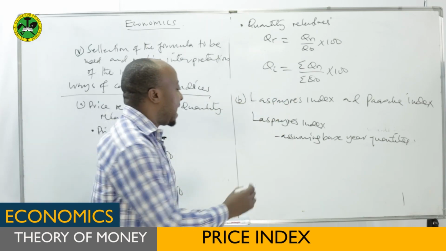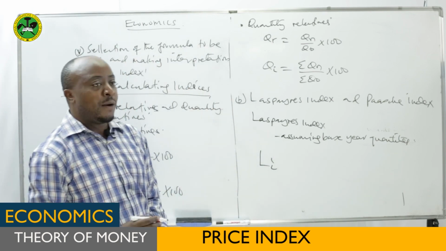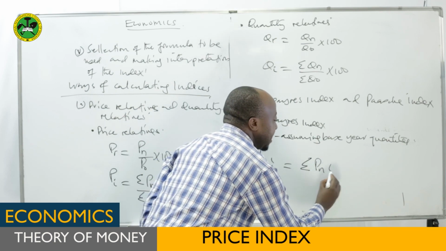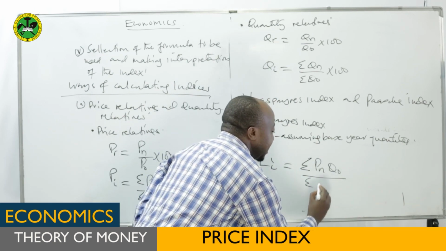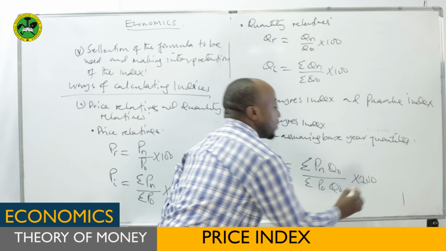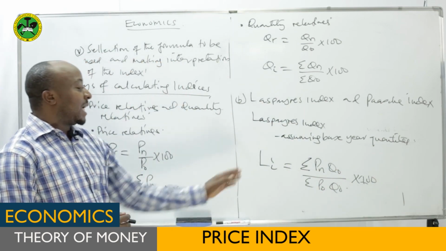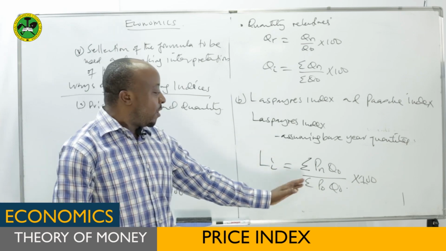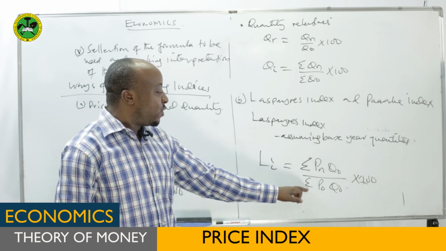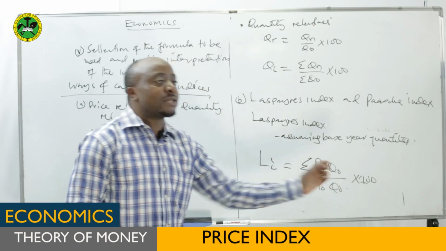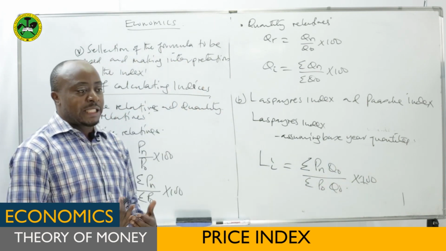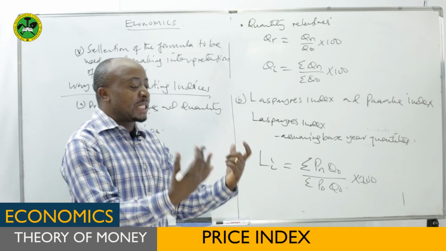For that case, you can say Laspeyres index, or index Laspeyres, will be equal to the summation of PNQO, you divide by the summation of POQO, then times 100. So this is where I want to calculate the price index by using the Laspeyres index: the summation of the price of the current year times quantity of the base year, divided by the summation of the prices of the base year times quantities of the base year. Then after making those summations and you divide, you multiply by 100, you get the index, which now will put you in a position to make interpretation of the answer.